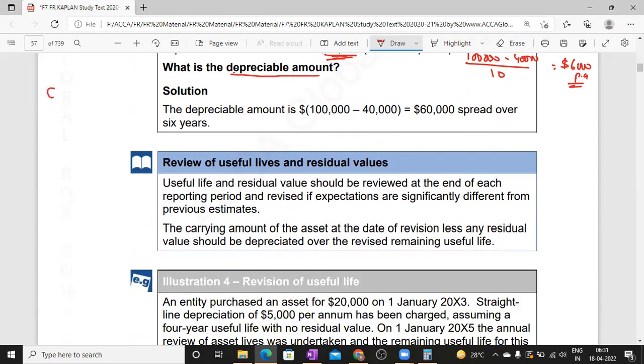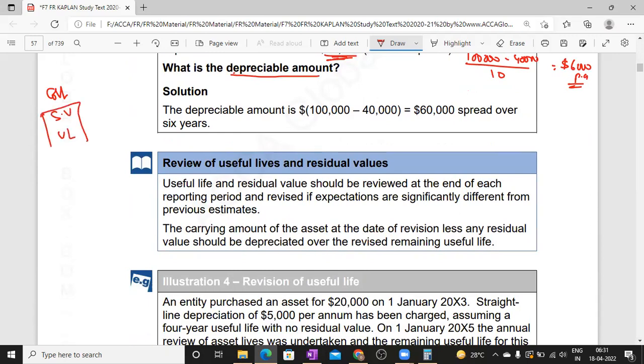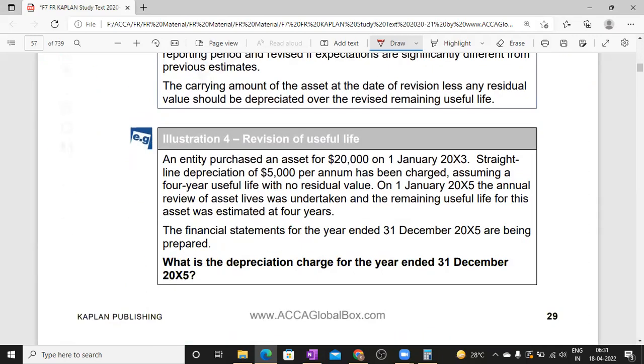Here we already discussed cost, scrap value, and useful life. Remember, the last two are estimated figures. That's why we have to review the scrap value and the useful life at the end of every year. In case of any change, we apply prospective effect. In the same way, first we calculate the book value on the date of change. Then that will be allotted over the remaining useful life of the asset.